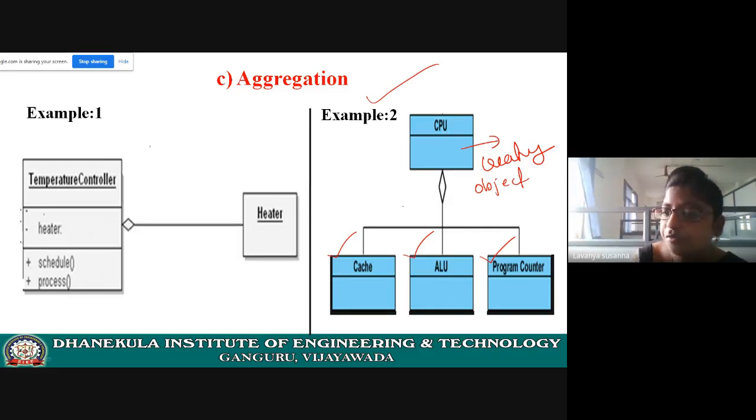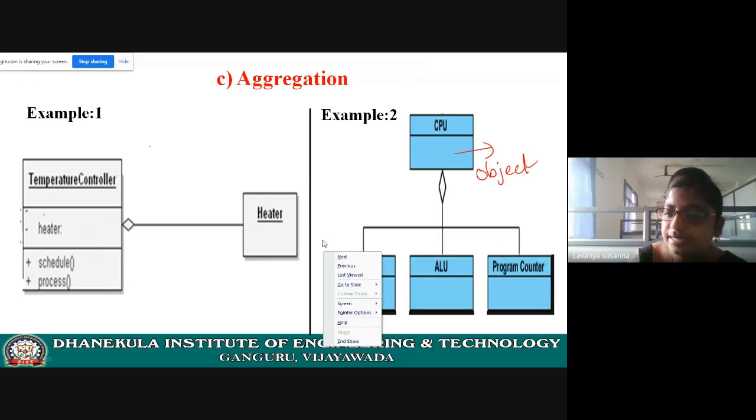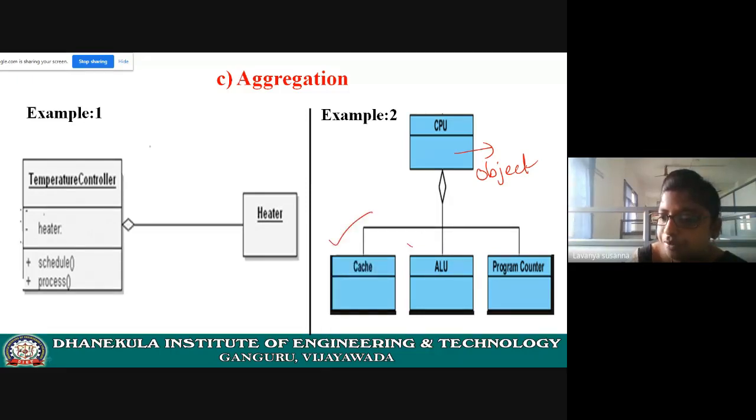Relationship is part of relationship. So when you are creating the object of CPU, cache objects will be created, ALU objects will be created, program counter objects will be created. When the object of CPU is destroyed, then object of cache will be destroyed, object of ALU will be destroyed, and object of program counter will be destroyed.